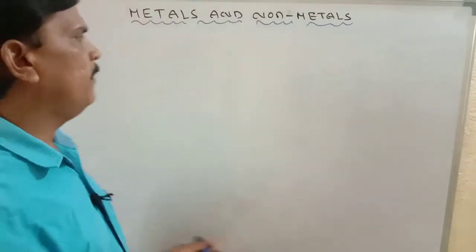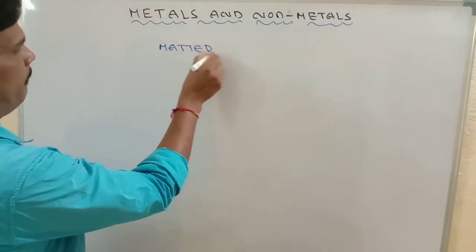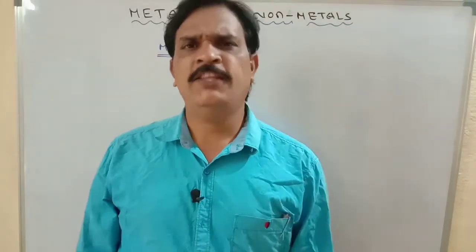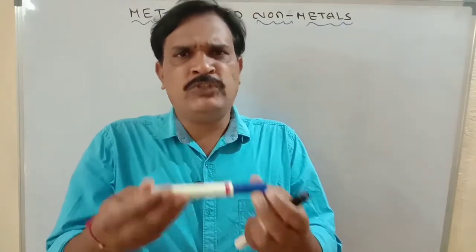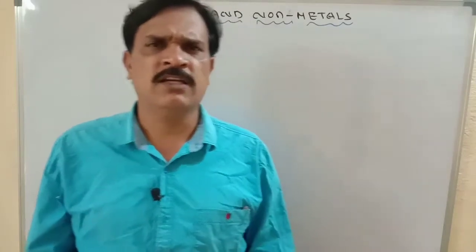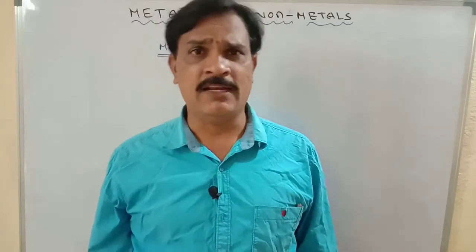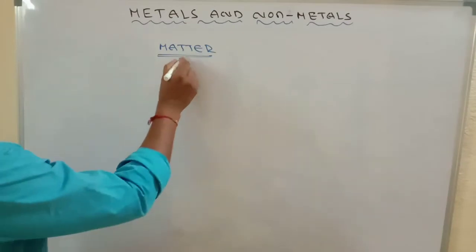So in this topic, generally matter means anything which occupies space is known as matter. This is also one type of solid matter which occupies some space. Anything in our universe which is occupying space is matter, whether it is solid, liquid, or gaseous state. So matter is divided into 2 types.